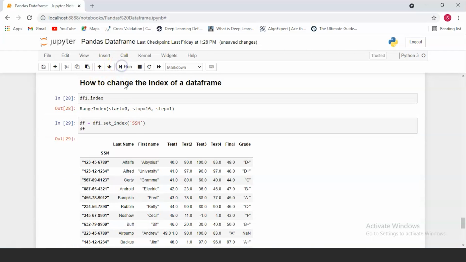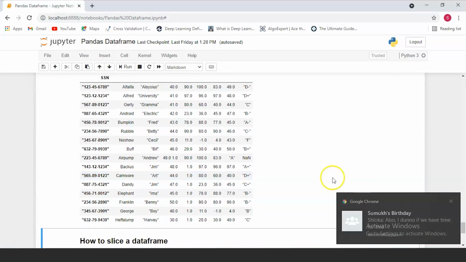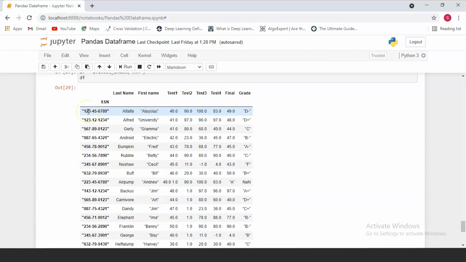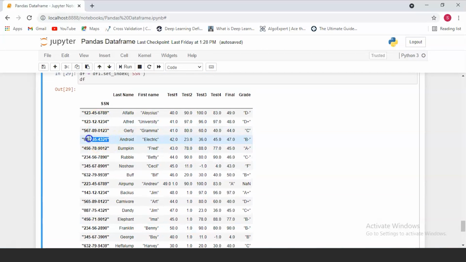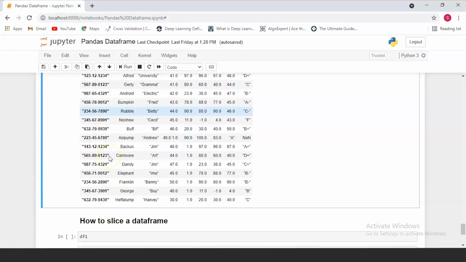So when you run this, the value of your SSN is taken as your index labels. So now if you want to access any element in this data frame depending on its position, or if you want to access any row depending on the index, you're going to have to use these index values. You can't use 0, 1, 2, 3 anymore. You're going to have to use the SSN value of the corresponding row.